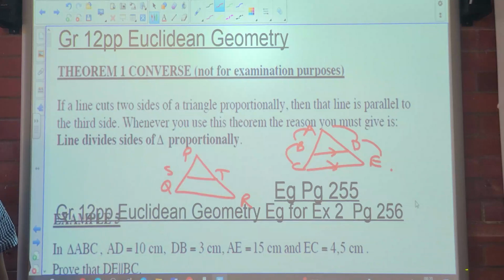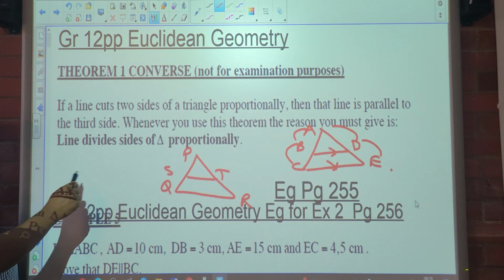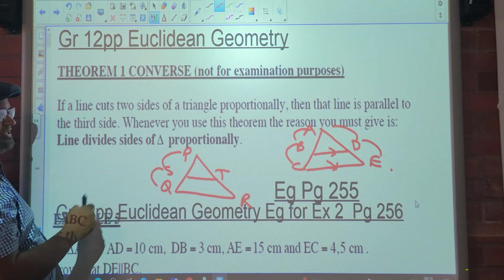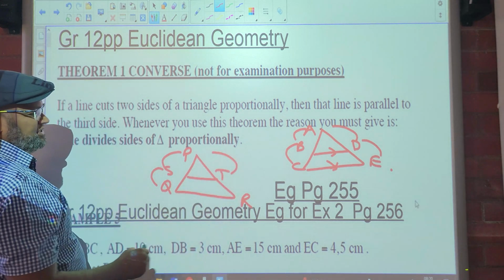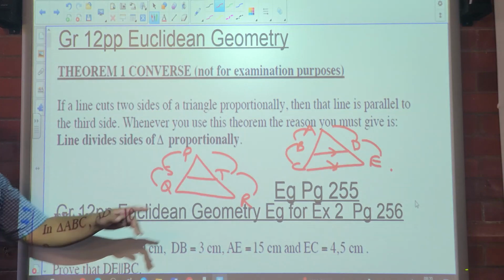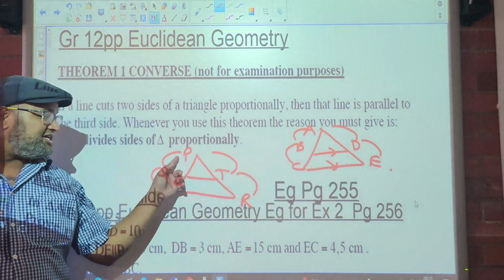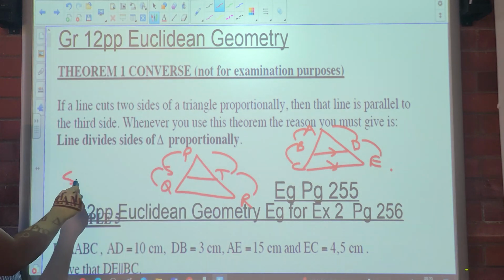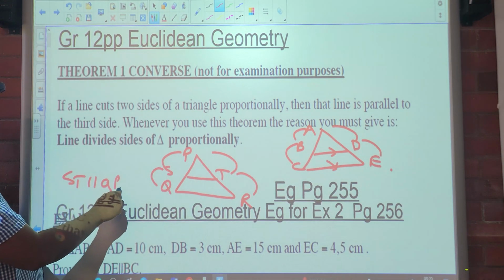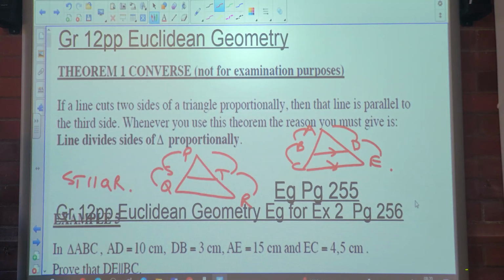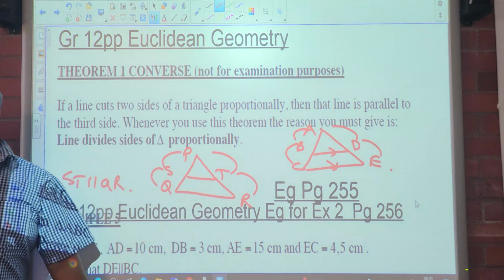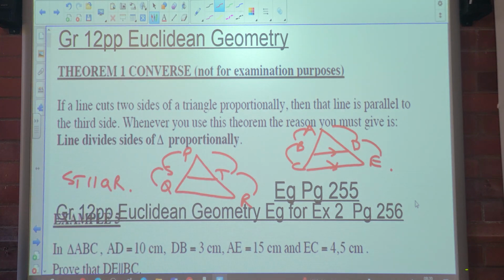What we're going to look at today is if PS over SQ is equal to PT over TR, which is the reverse of this, then ST has to be parallel to QR. Why? Because a line divides triangle PQR in proportion. That would be your reason. But we'll see it in action now.